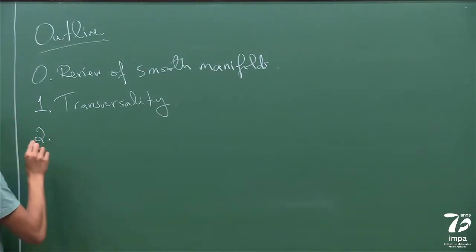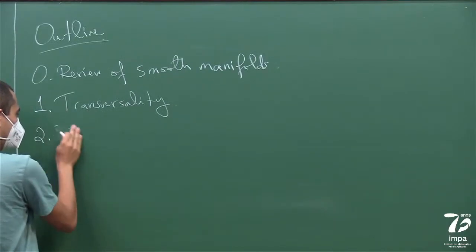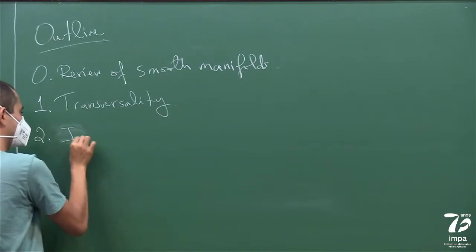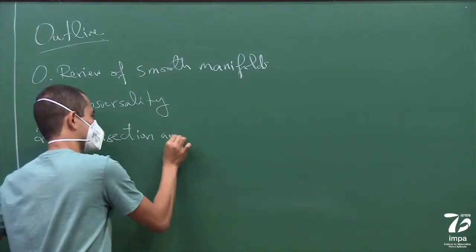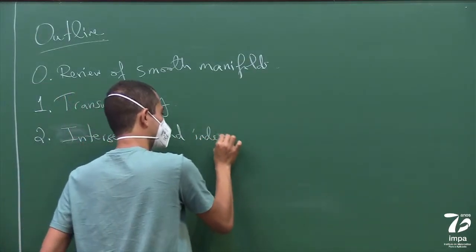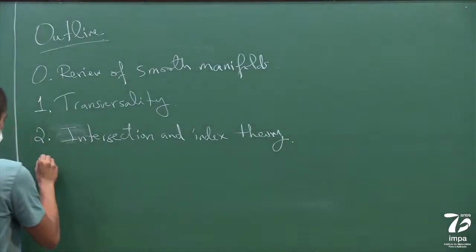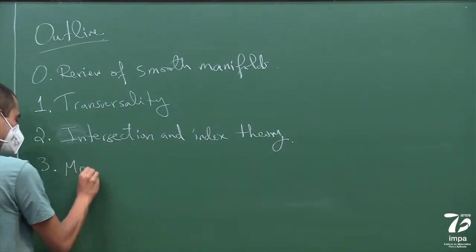And then we're going to talk about degree, intersection and index theory. And then we'll talk about Morse theory.